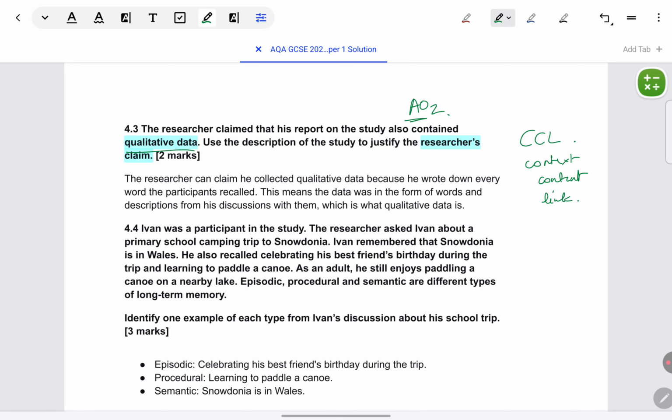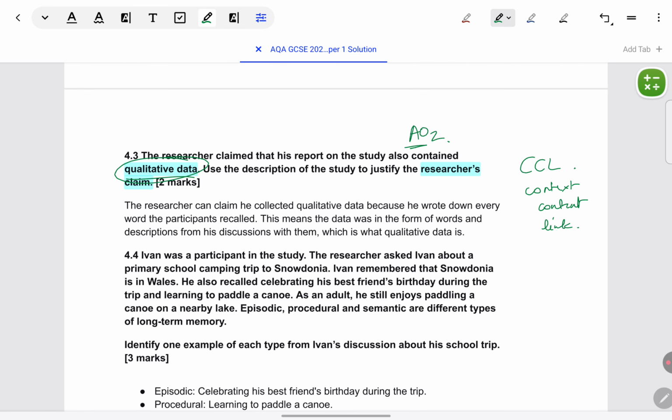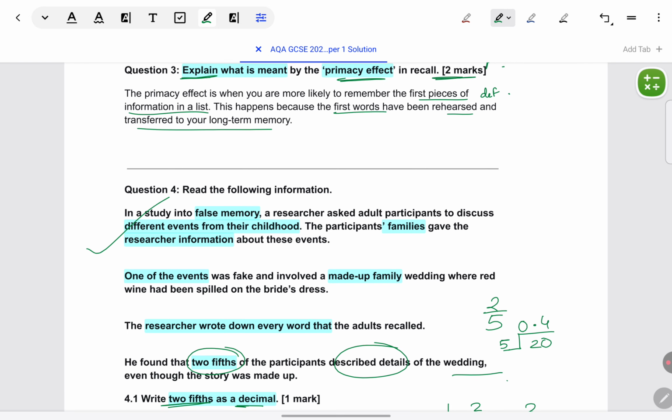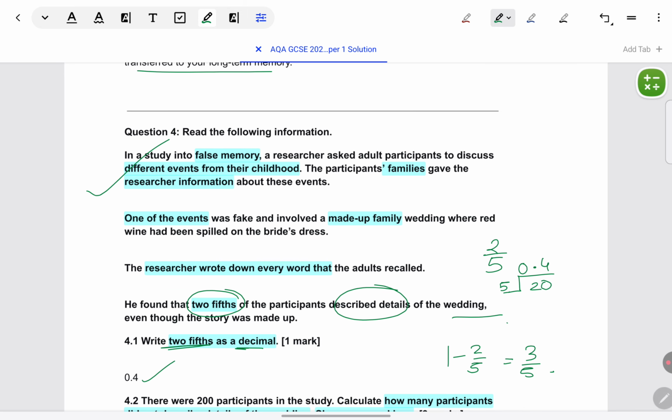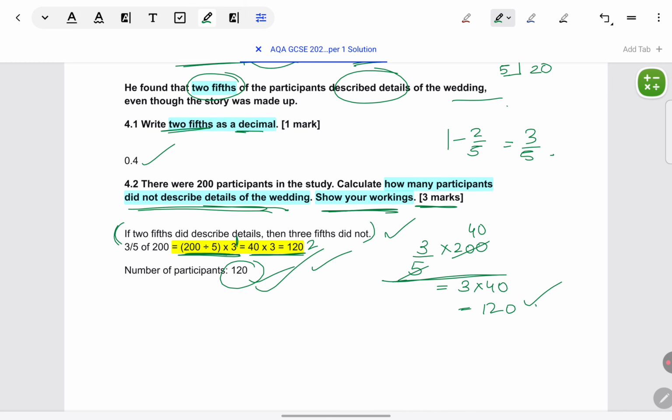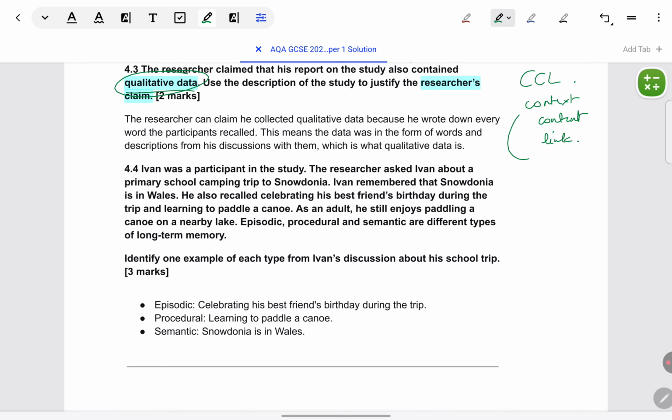Okay, they've asked you what is your trigger in the question, qualitative data. First, look out in the situation. Where did they mention qualitative data? Researcher was writing down all the words that they recalled. Words he was writing down. That is the context. What is the content? What is qualitative data that you have learned descriptively in research methods? It is descriptive data.